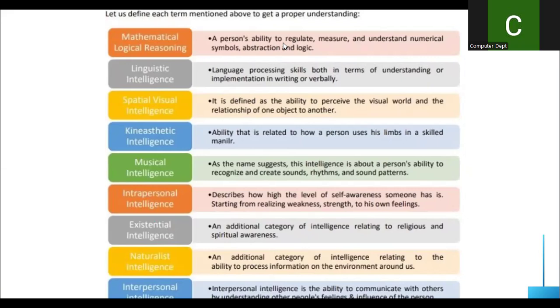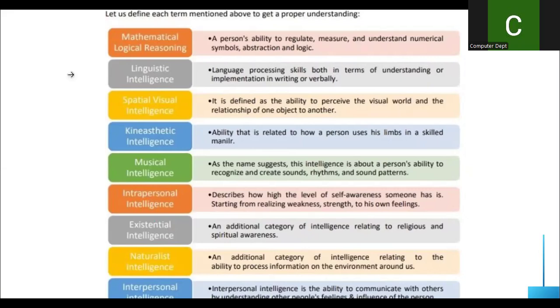Next is naturalist intelligence, an additional category of intelligence relating to the ability to process information and environment around us. Some of the people are very good in nature, they love nature and they will take care of nature. All these people come under naturalist intelligence. By seeing a plant, they can say what kind of plant it is, how we have to protect that plant, and how much water we have to give. They will have the knowledge of this. Those people come under naturalist intelligence.